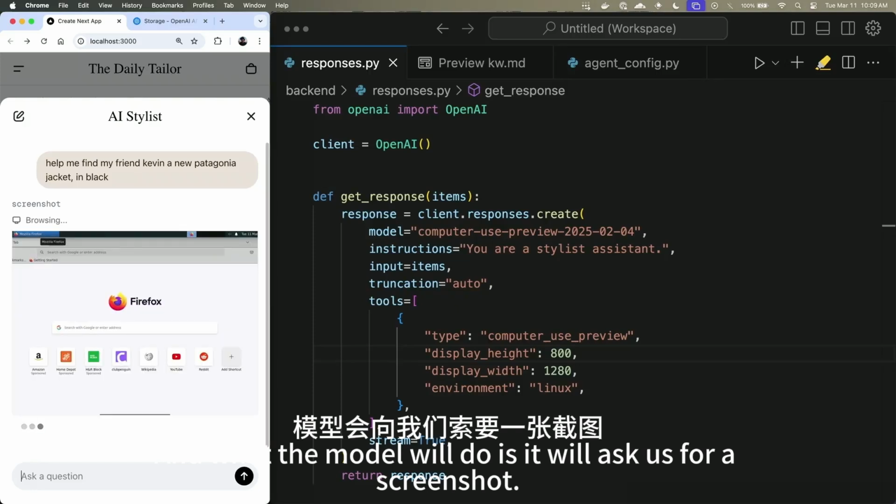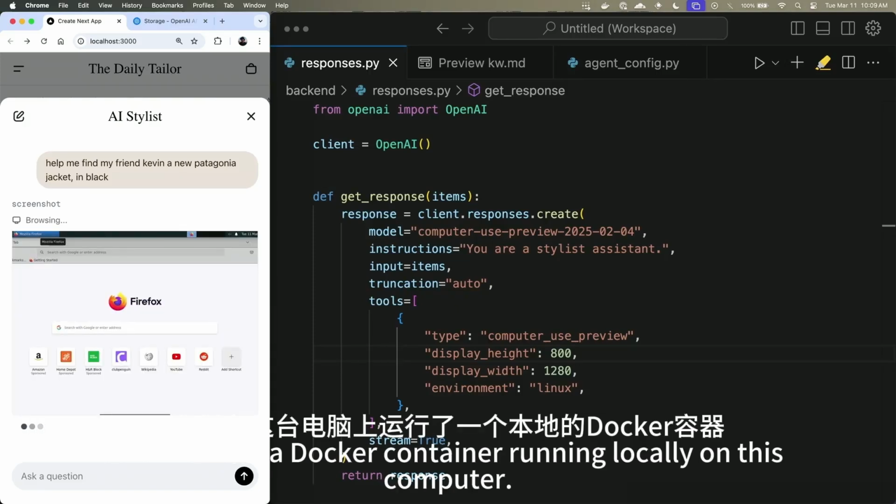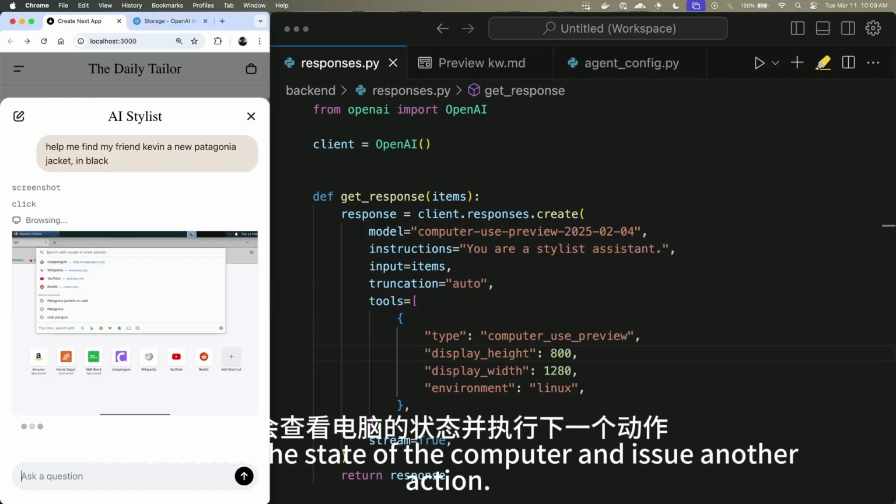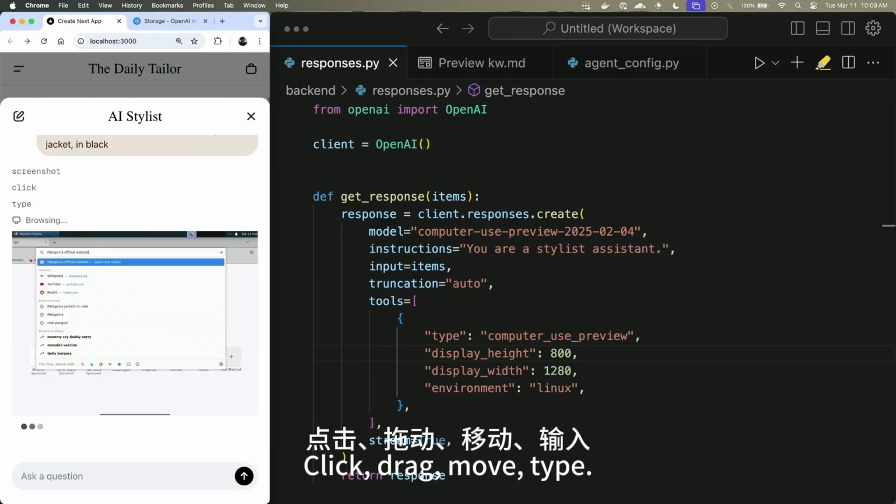And what the model will do is it will ask us for a screenshot. And we have a Docker container running locally on this computer. And we will go ahead and send that screenshot to the model. It will look at the state of the computer and issue another action. Click, drag, move, type.